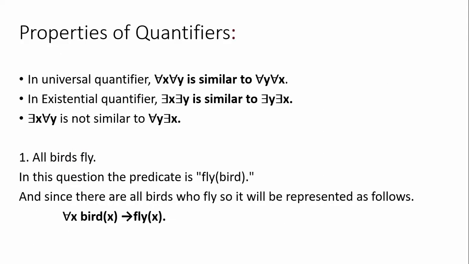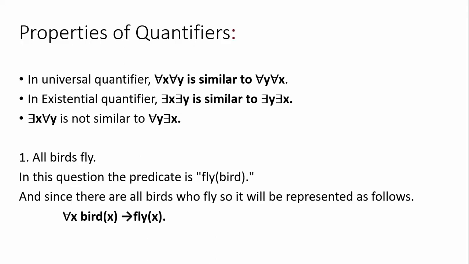Let us see some properties of quantifiers. In universal quantifiers, for all x, for all y is similar to for all y, for all x. The symbols are both the same. If two quantifiers in a sentence are of only one type, there is no issue. Likewise in existential quantifiers, if you have x, y, and the same type of quantifier, interchanging the order is also no problem.